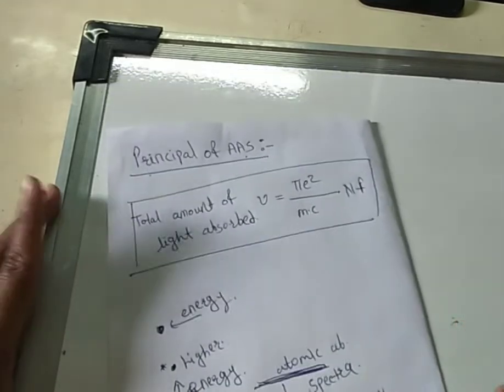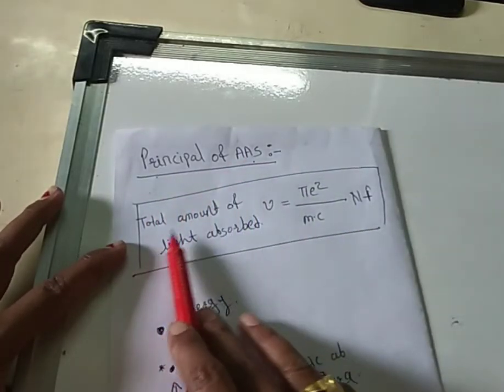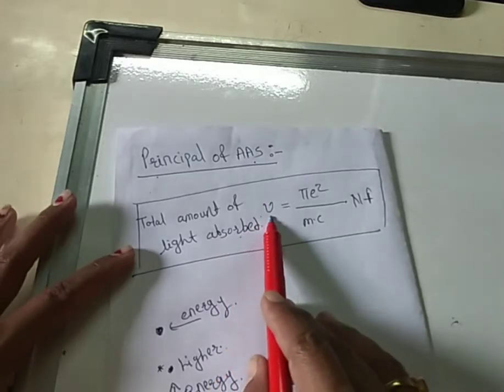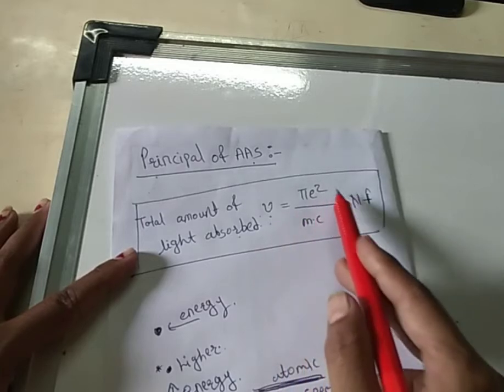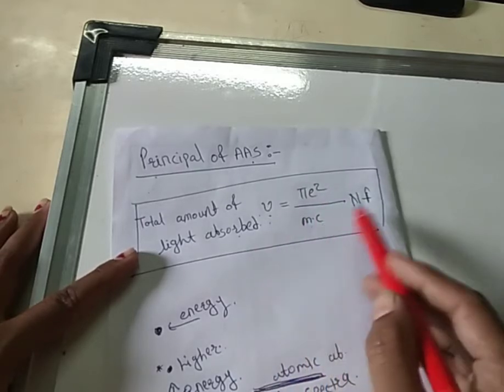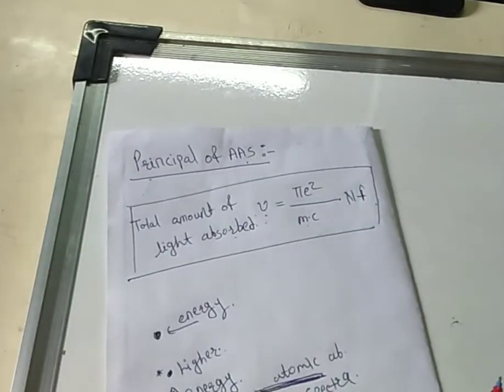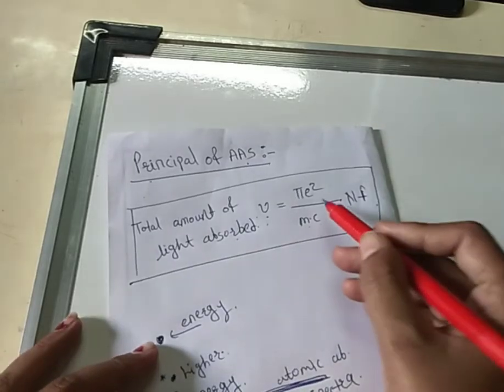The mathematical representation of the principle of AAS is: total amount of light absorbed at a particular frequency is equal to pi e square divided by m c into N f. Let us see the meaning of these terms.